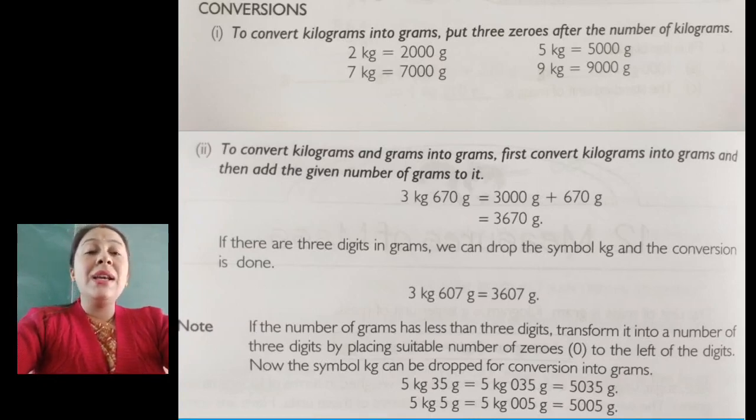Next, to convert kilograms and grams into grams, first you will convert kilograms into grams by adding 3 zeros. Then you will add the given number of grams. You can see the example, 3 kg 670 gram. First you will convert 3 kg into 3000 grams, plus you will add 670 gram. So that will be 3670 grams. Hope this is clear to you all.